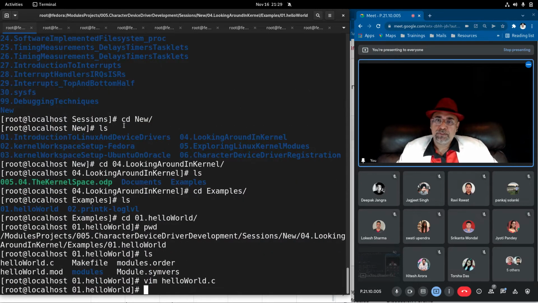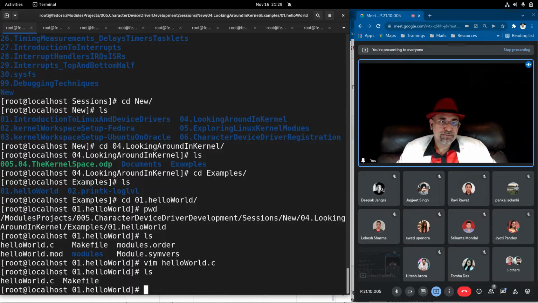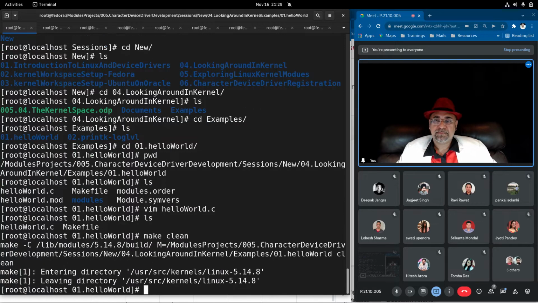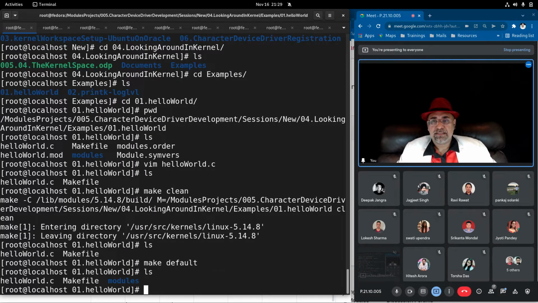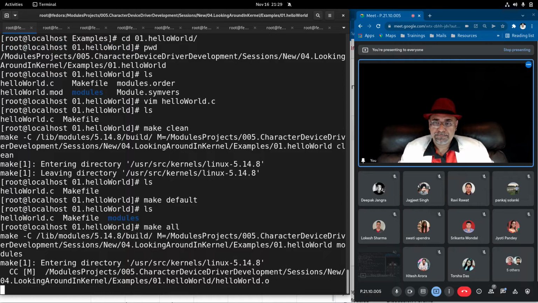Okay, so that's all about this module. So let's use the make file, the new make file that I have created today. So first we'll do make clean. All the clutter is out and cleaned. Then I make default, which I have created the modules directory first, fresh modules directory. Then I'll make all, which will build our driver.